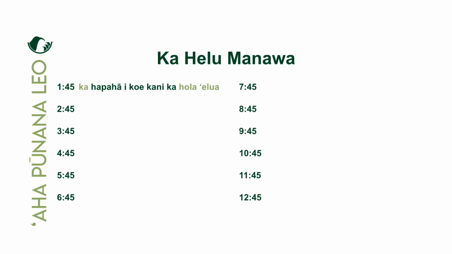No laila, kahapaha ikoi kani kahola elua. Right? So hapaha here again, because it's still a quarter, but instead of ihala, it's ikoi kani, and instead of taking this number from this number, we're taking this number from the number that comes after this number. Yeah, in hours, ekahi, elua, ekolu, eha, so on. Nolaila 1:45, quarter till 2, kahapaha ikoi kani kahola elua.